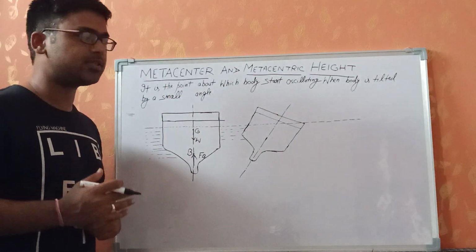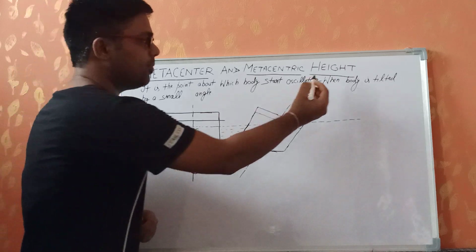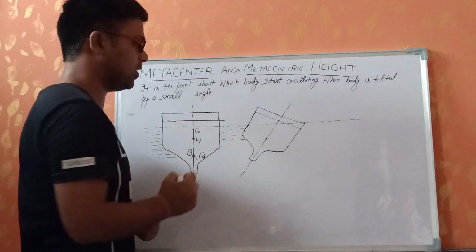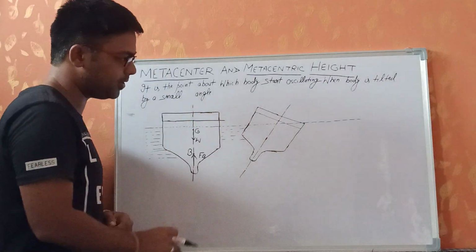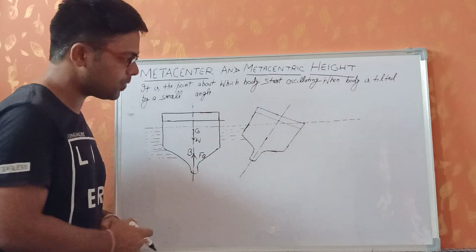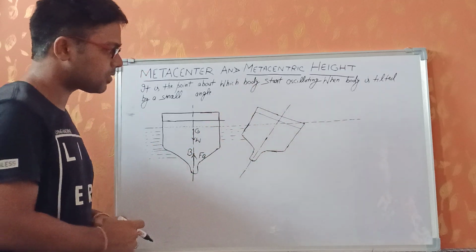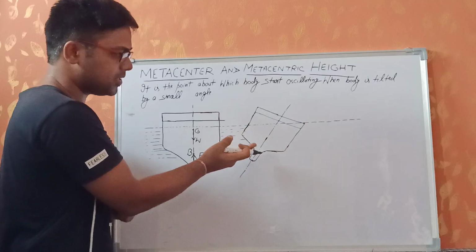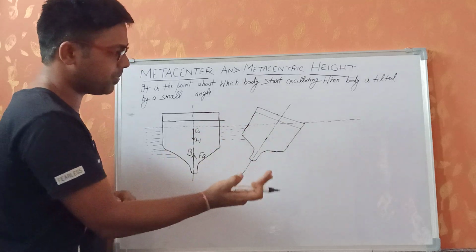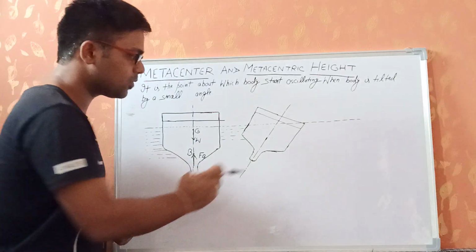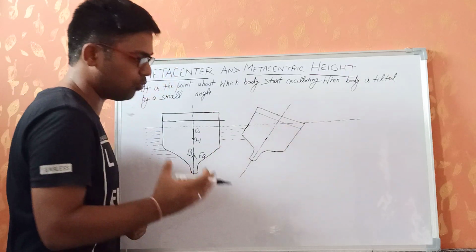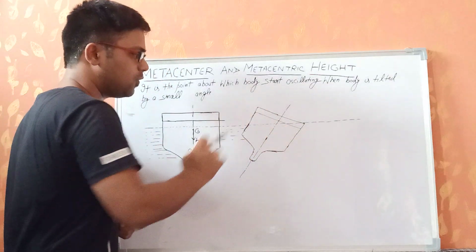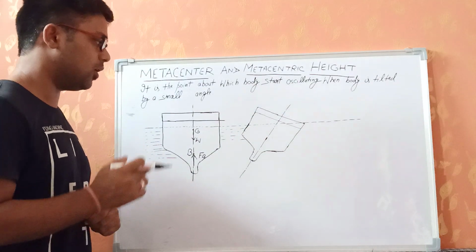Now let us suppose the body is tilted by a small angle. Let us suppose I am trying to tilt this body in this direction. Clear? Now after the tilt, this portion of the body, the left side portion of the body, is less in water as compared to the right portion. Clear? So this portion of the body is more into the water as compared to this side of the body. Now what will happen?